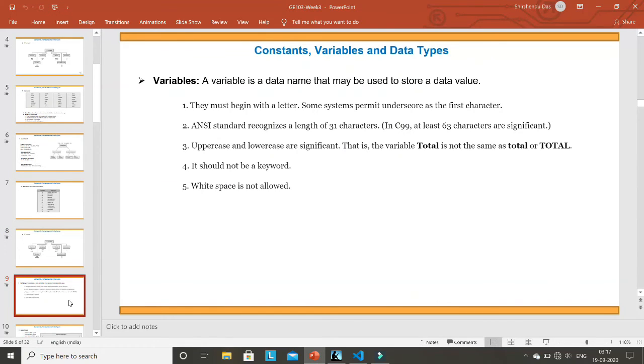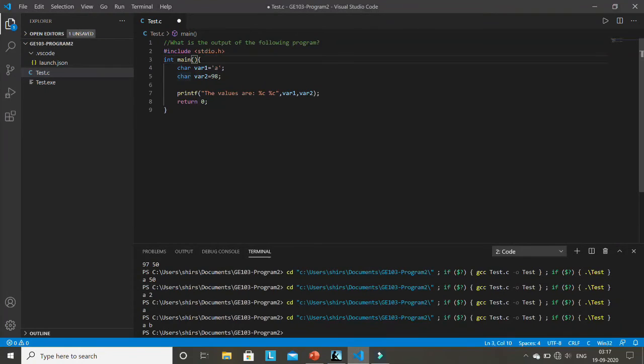Variables. A variable is a special kind of identifier. As I have said, here you are only using variable names. You cannot really differentiate between identifier and variable, but the identifier is the bigger picture, because identifier means whatever name you use in a C program as a programmer. You will give some more names. For example, it's not just a variable name.